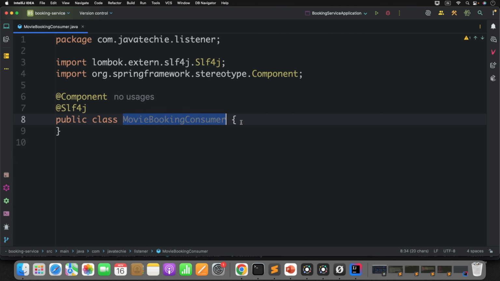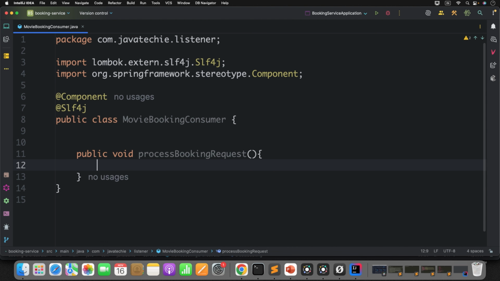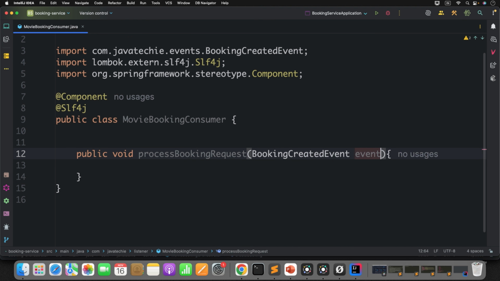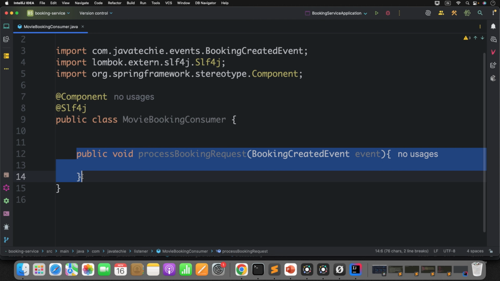Now this movie booking consumer will listen to the event from the orchestrator. Okay, so write a listener method here. Now which object will it receive? Booking created event. Now what next? Let's inject the service and define a method, and call that from this listener.